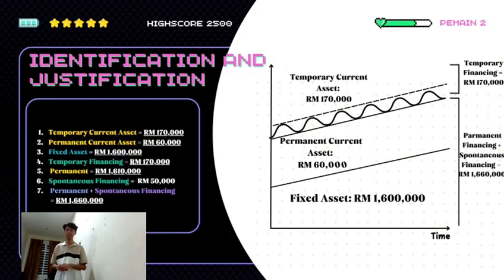Hello, I will be talking about the identification and justification of the graph. Our graph shows how assets and financing are matched over time. Fixed assets valued at 1.6 million and permanent current assets valued at 60,000 are being financed through permanent financing and spontaneous financing valued at 1.66 million. Meanwhile, temporary current assets valued at 170,000 are being financed through temporary financing valued at the same amount, which is 170,000. This ensures that long-term assets are financed long-term and short-term assets are financed short-term.